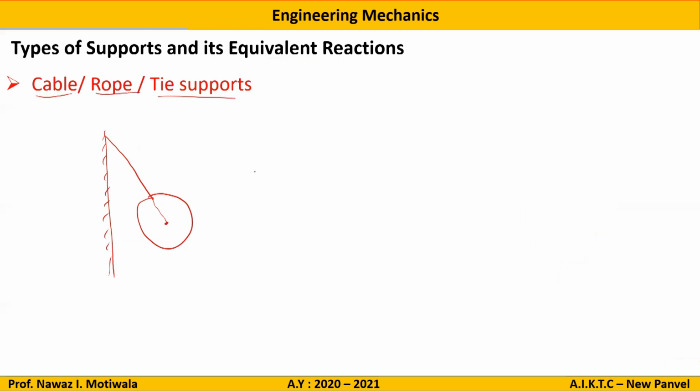So in these cases, what we do, we show this cable support as a tension in the cable going away from the ball, which we have also seen in the previous cases. So the force in the rope, cable or tie support can be shown as an outward force in tension going away from the body.